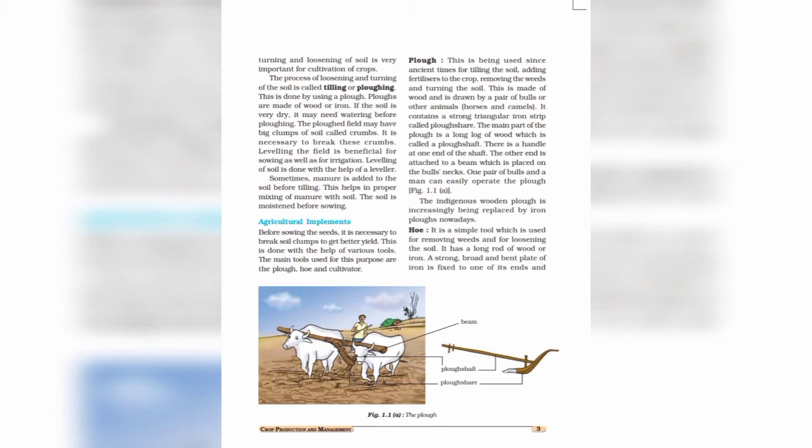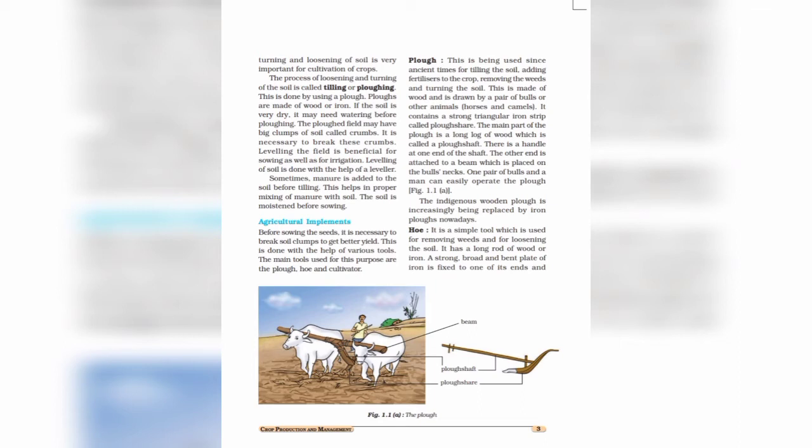This helps to fix the plants more firmly, and loose soil mixes with manure and fertilizer more easily, and it helps to remove weeds from the field because we are using plow to loosen the soil, and loose soil promotes the growth of useful soil microbes. These microbes help to add humus to the soil.